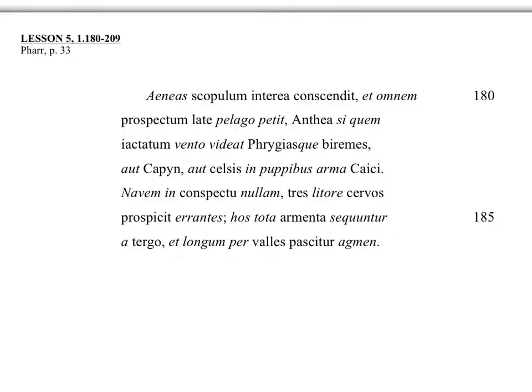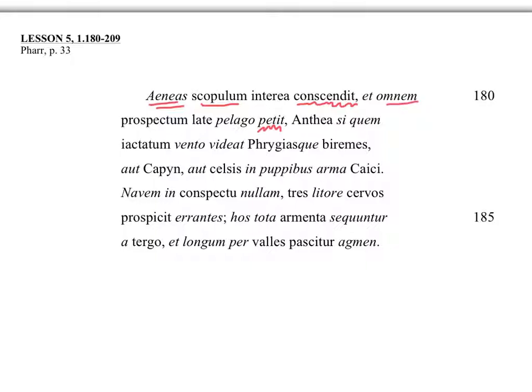Okay, we'll stop there and let's translate. Subject is Aeneas. Aeneas conscendit. He climbs or he ascends. Scopulum, a rock, a cliff. And an adverb in here, interea, meanwhile. So, meanwhile, Aeneas climbs a cliff, and another verb that goes with Aeneas, he petit, he seeks.